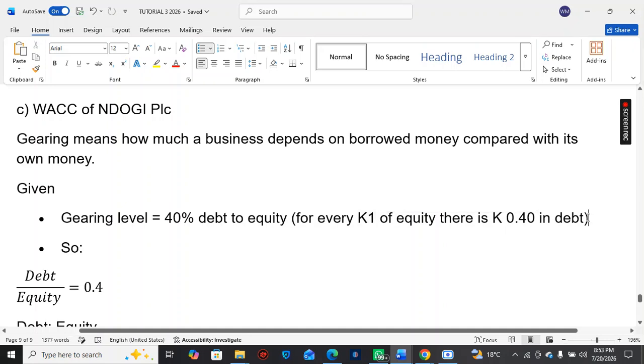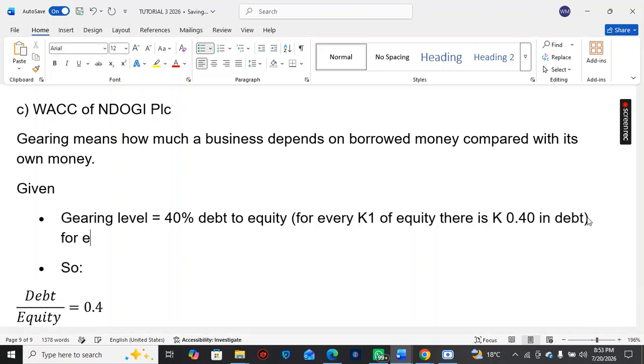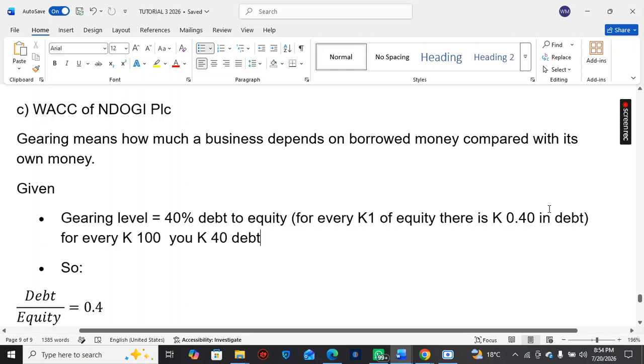Or you can say for every 100 kwacha you have of your own money, you have 40% of 100 kwacha, which is 40 kwacha of debt. The denomination is up to you, colleagues. You can use one kwacha, 100, 10, 1,000 kwacha. That's what a gearing of 40% is.